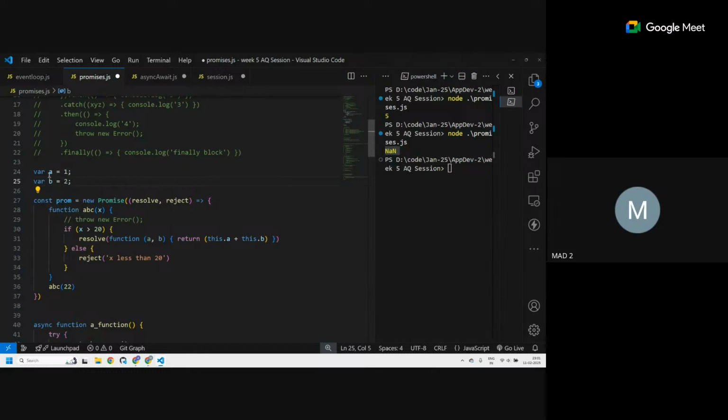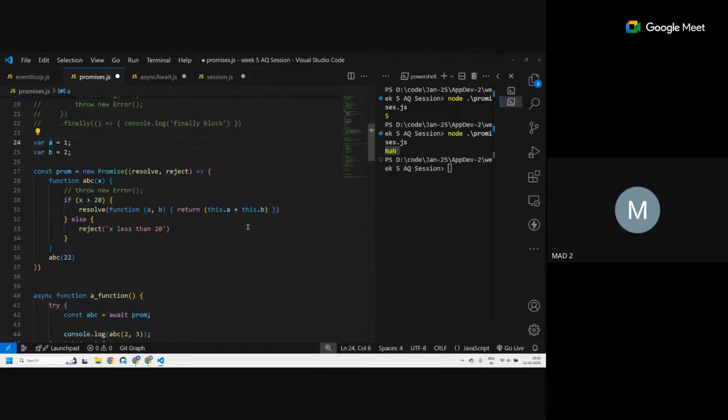What we said previously was that var has a side effect: when used in the global space, it creates a property on the global object. That means the window object has properties a and b after that line. Since window has a and b, this will be window dot a plus window dot b, so 1 plus 2, 3.